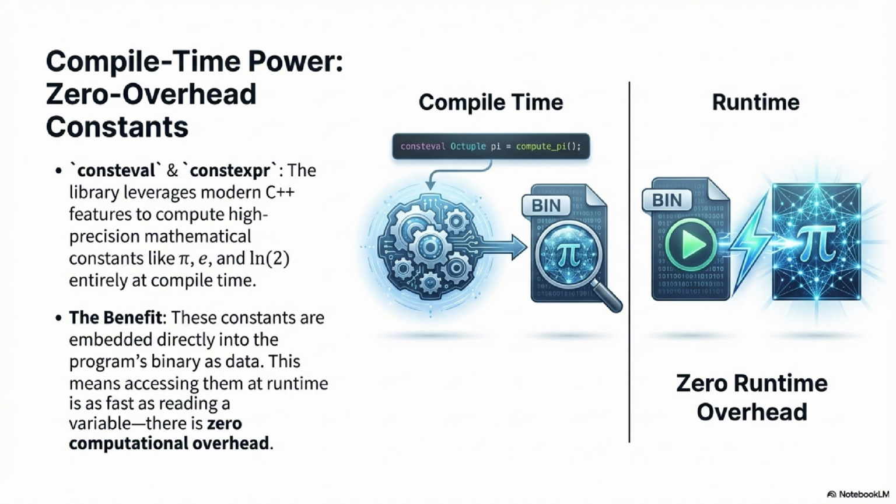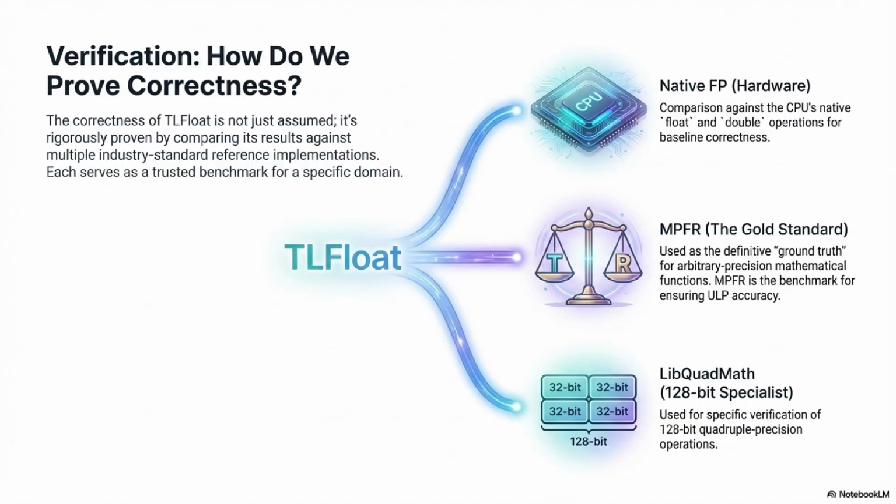We've established that the engineering here is incredibly sophisticated. It's resting on this custom arbitrary precision software. But in the world of numerical computing, sophistication means absolutely nothing if you can't prove it's correct. Right. If you have one rounding error in one obscure function, the entire library's reliability is just compromised. So correctness is the absolute priority. It has to be. Floating point behavior is notoriously subtle, especially when you're combining software-defined math with all those IEEE 754 edge cases.